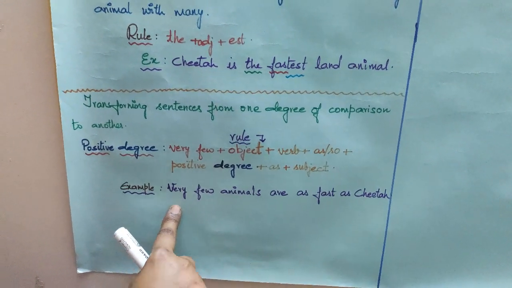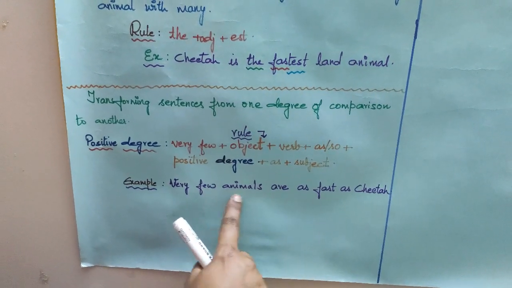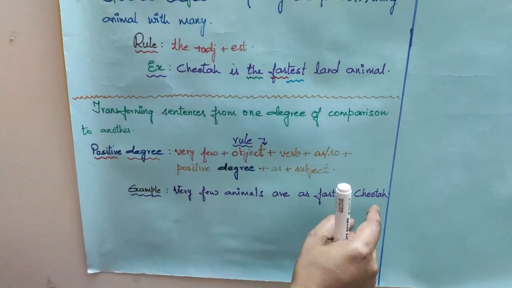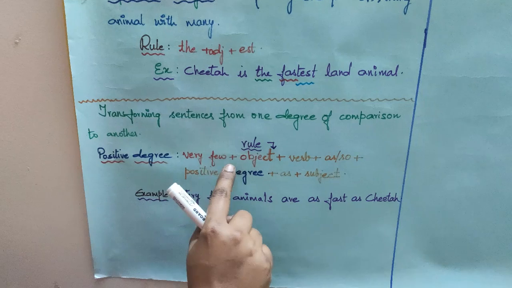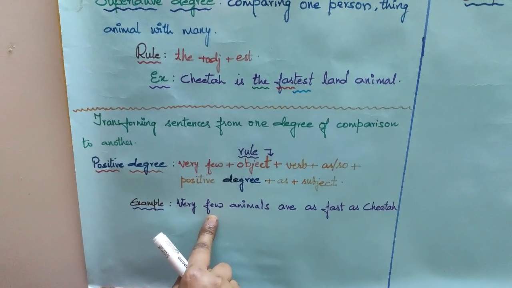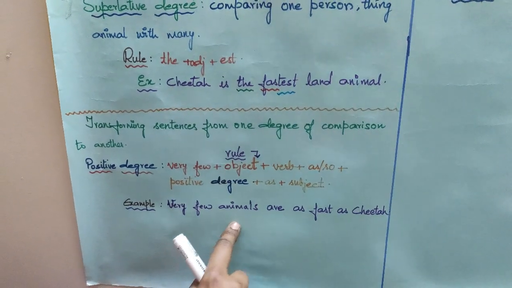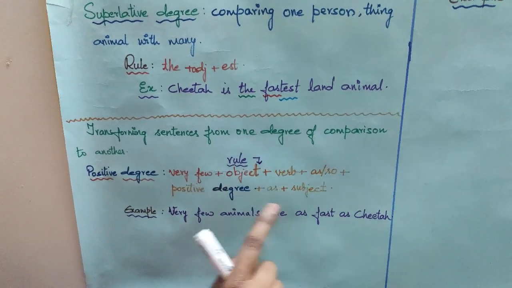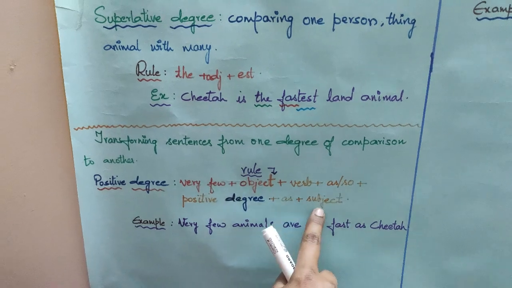Here we are comparing the other animals with cheetah. Very few animals we are comparing with cheetah. Then we use this rule, that is very few. Here very few is the phrase which we are using in the comparison. Object is the animals, verb is are, as, fast is the positive degree, as, and the subject is cheetah.